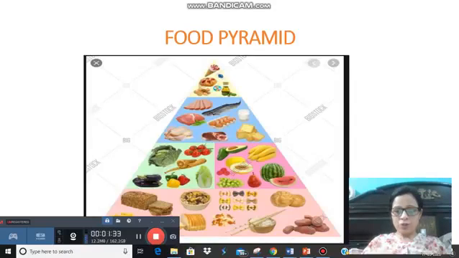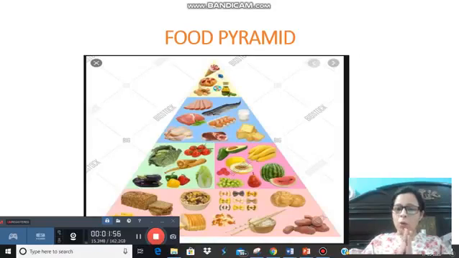So this division of food according to their consumption and in proportion is known as the food pyramid, right? Each and every person has a unique requirement of consumption of a specific food item, right? This was about the food pyramid.